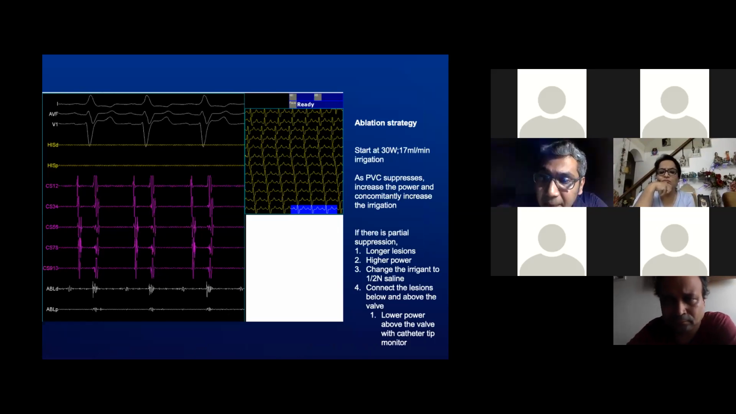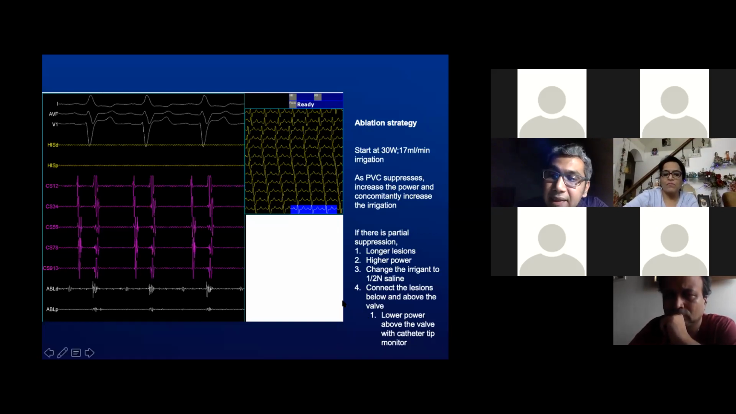We did have partial suppression. Since we had partial suppression, we went ahead to increase the power up to 42, and gave a longer lesion of up to 240 seconds, 3 times. We changed our irrigant to half normal saline and then connected the lesions above and below the valve on opposing surfaces. When we ablated above the valve, we used a lower power, approximately 17 watts, with care taken to tag the location of the ablation on the electroanatomical map to avoid falling into the left main.